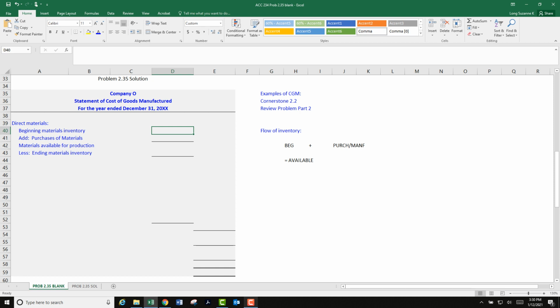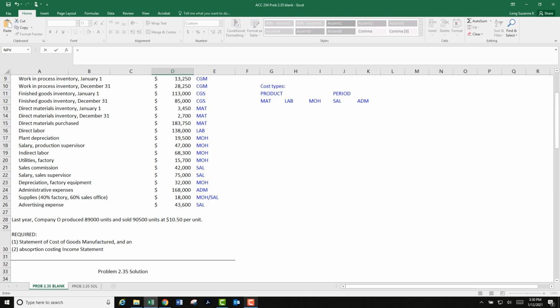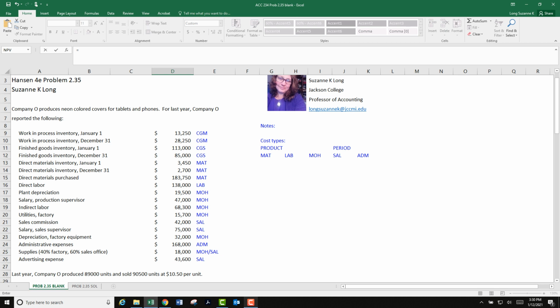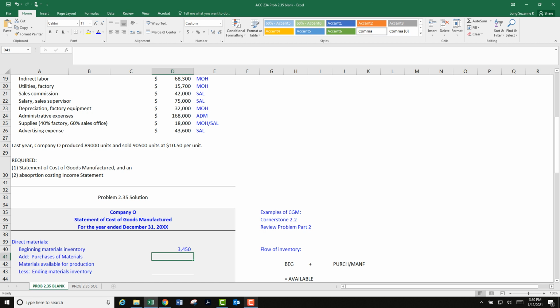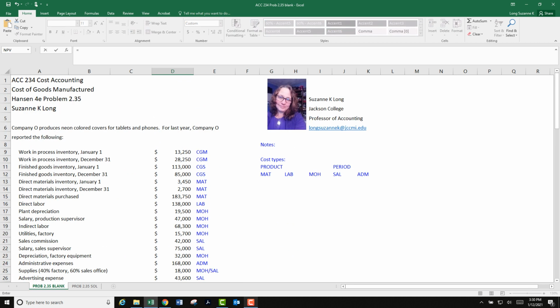So right here, beginning materials inventory, I'm going to type equals, and I'm going to go up here, and I'm going to find it. Right there. Direct materials inventory beginning. I want this number. Click on it and hit enter. That's going to pull it right down there. Add purchases. Equals, let's find it, purchases, so I want this one. Yep, that's a big one.